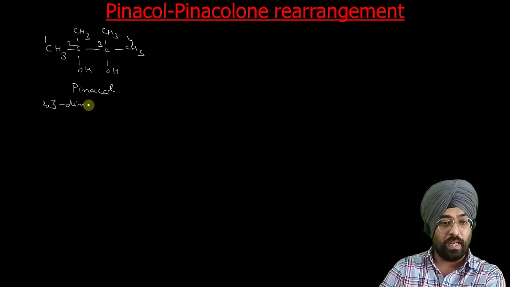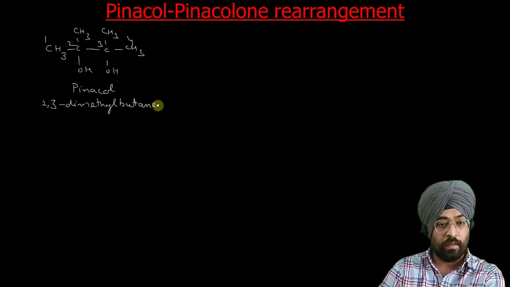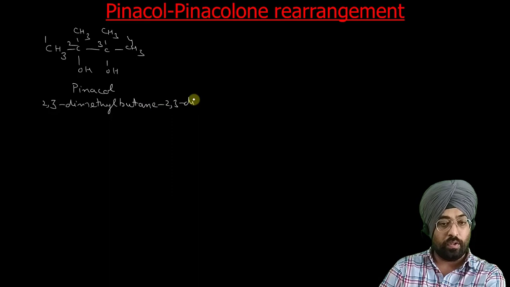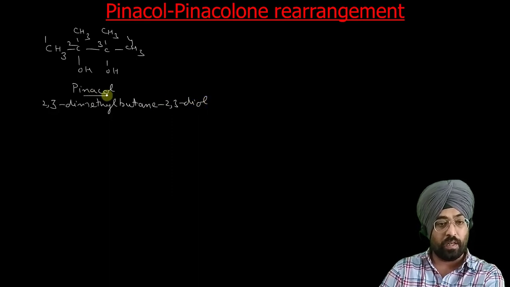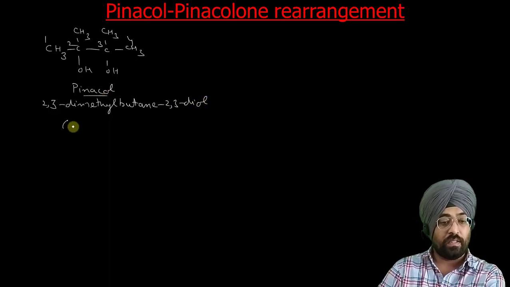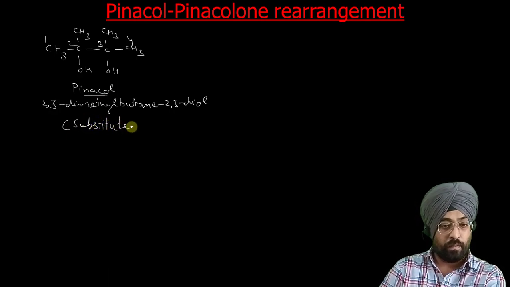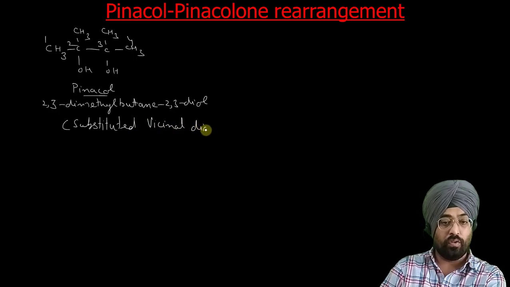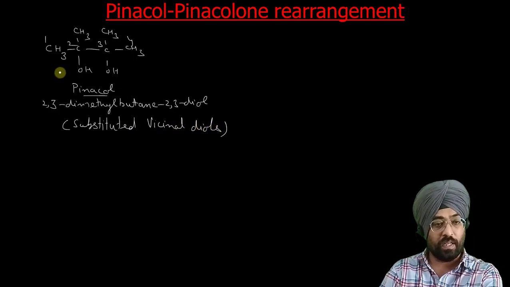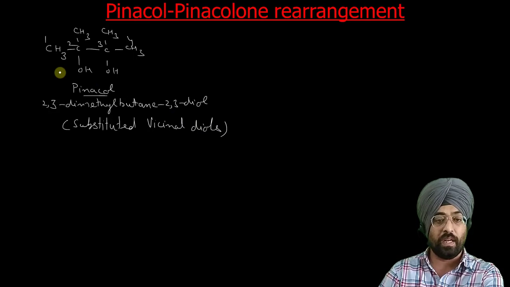So 2,3-dimethylbutane-2,3-diol. So this compound is also called pinacol, or we can say a substituted vicinal diol.